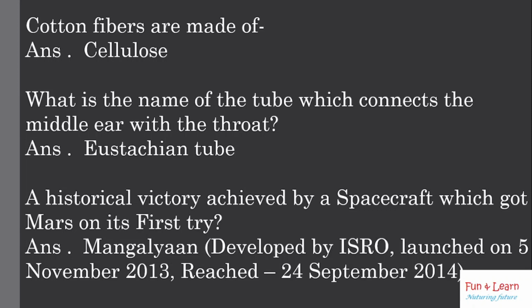It was launched on 5 November 2013 and has been a space probe orbiting Mars since 24 September 2014, meaning it reached its orbit there on 24 September 2014. The name of this mission was Mars Orbiter Mission, MOM.